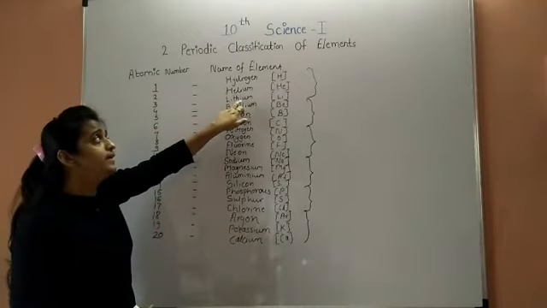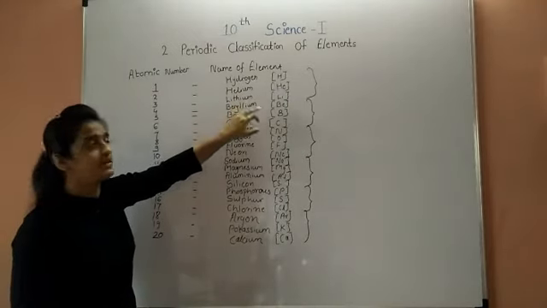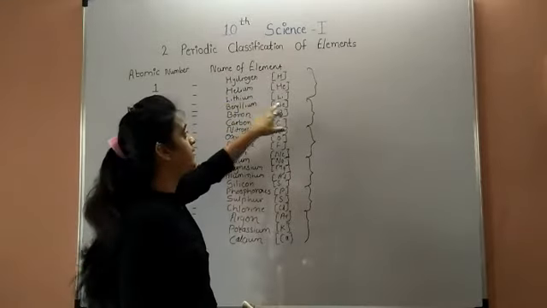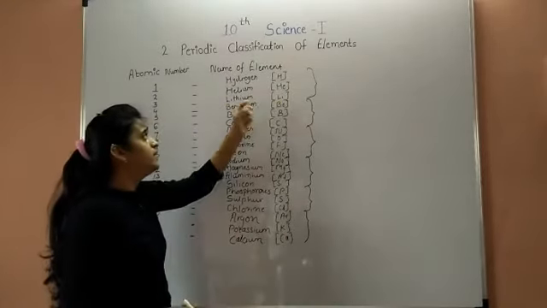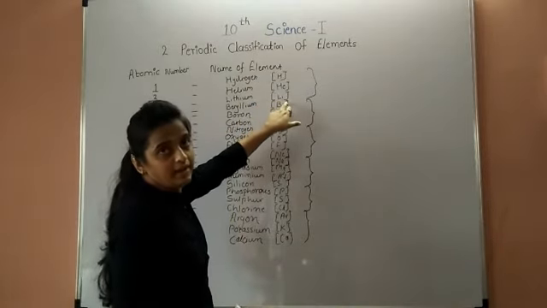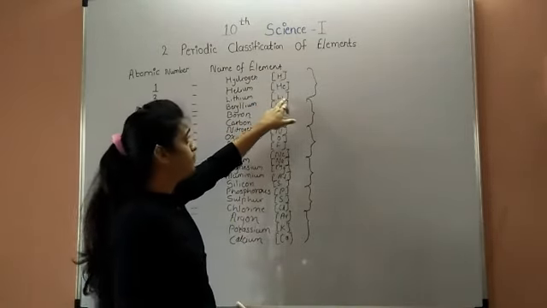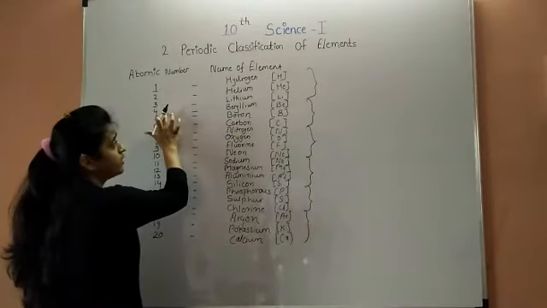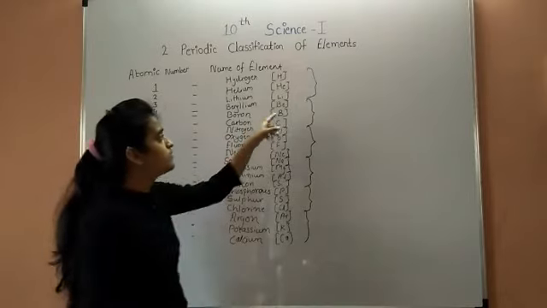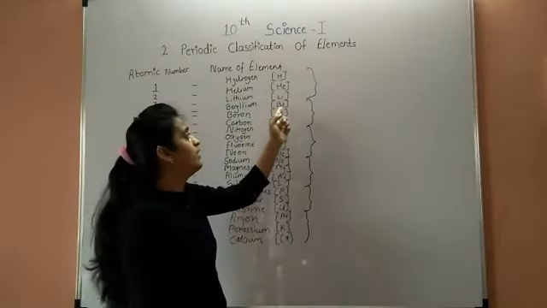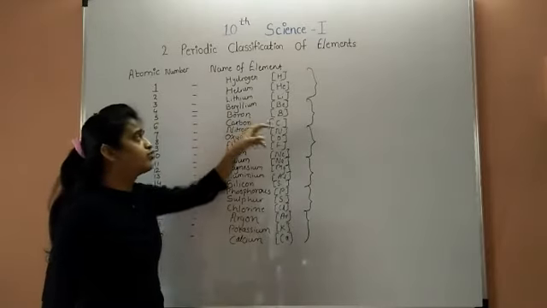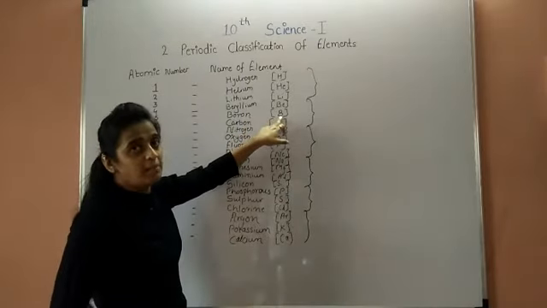Next, the third atomic number, 3, is lithium. The symbol of lithium is capital L and small i, Li. The first letter is capital and the second is small. Next is beryllium, whose symbol is capital B, small e, Be. Next, fifth, boron, represented by capital B.